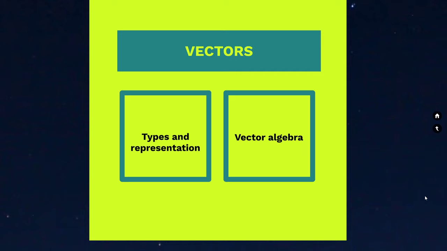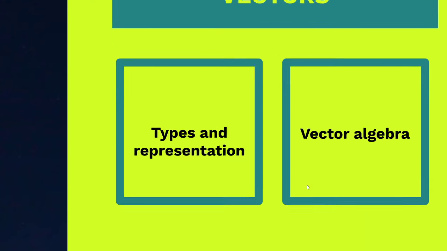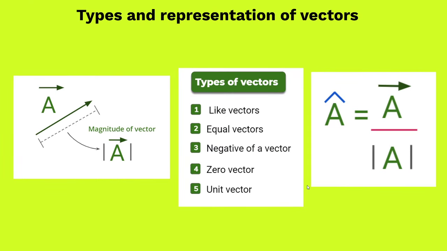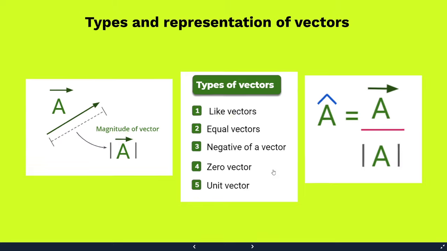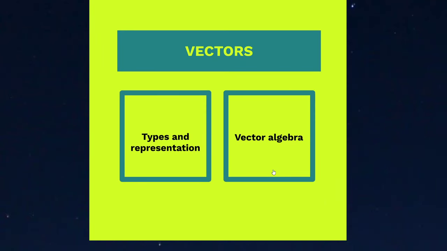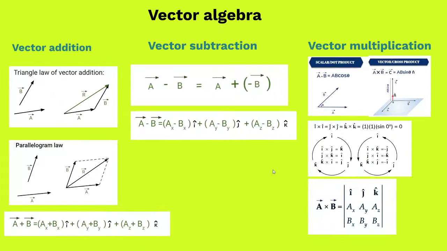For that, the major objective of this chapter is to do vector algebra, where we want to add, subtract, and multiply vectors. But we need to first understand how we represent the vector. So we started off with our understanding of representation of vectors symbolically, diagrammatically, and mathematically. On the basis of diagrammatic representation, we divided vectors into these five categories, and then we moved towards the discussion of vector algebra, where we tried to add, subtract, and multiply the vector quantities.